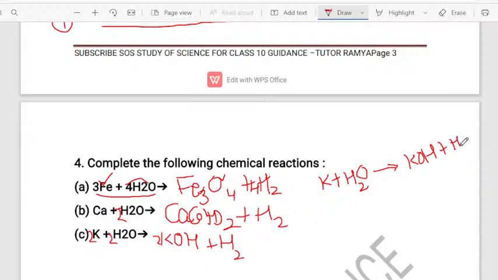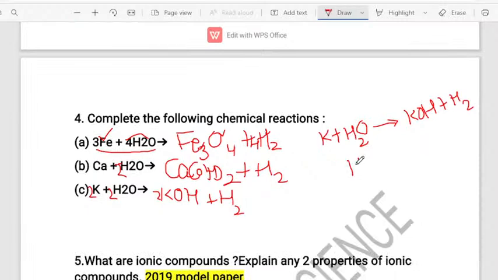So what you have to do, you have to write the number of atoms present in both the reactant side as well as the product side. So write potassium, write hydrogen, write oxygen. Even in the product side, write potassium, write hydrogen, write oxygen. Okay. If you write, there is 1 atom of potassium on either side. When it comes to hydrogen, there are 2 atoms of hydrogen here, but there are 3 atoms of hydrogen in the product side. When it comes to oxygen, there is only 1 atom of oxygen here. Here also there is 1 atom of oxygen. Dear students, if you look at hydrogen, number of hydrogen atoms are more. Where it is more? In the product side.